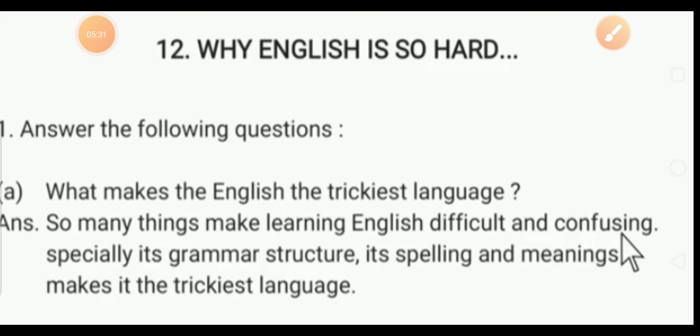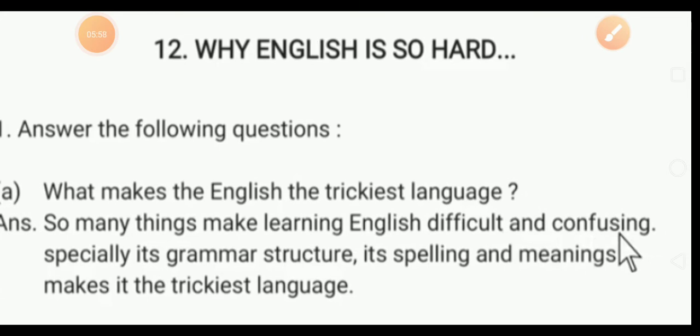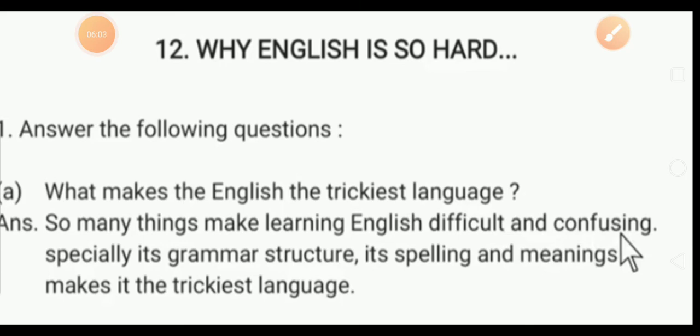So our first question is, what makes English the trickiest language? The answer is, so many things make learning English difficult and confusing, especially its grammar structure, its spellings and meanings make it the trickiest language. It means that students, so many things make learning English difficult.